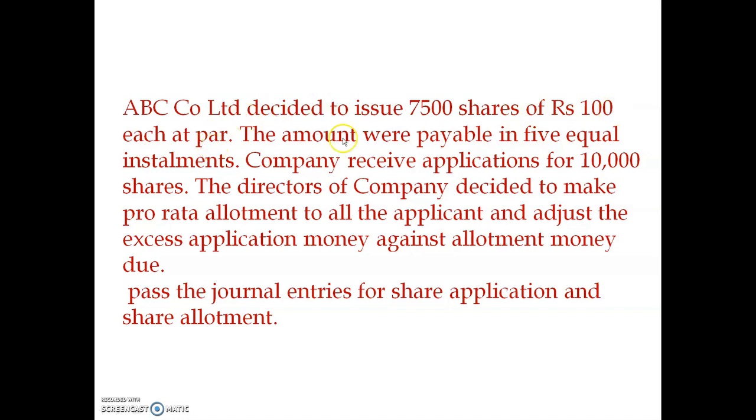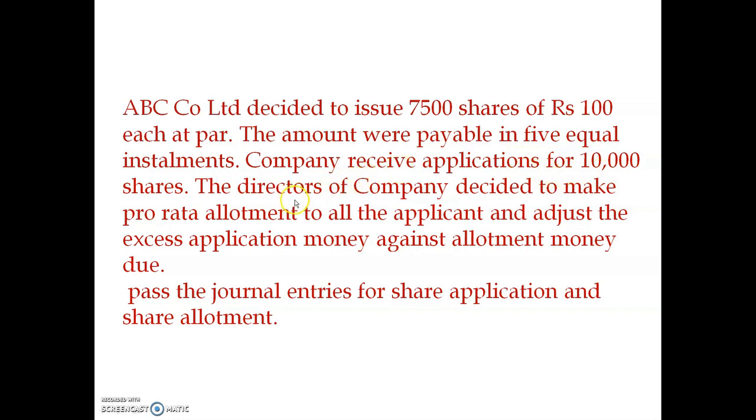The amount was payable in 5 installments. The company received applications for 10,000 shares. So 7,500 shares were issued, but the company received applications for 10,000 shares, which is a case of oversubscription.